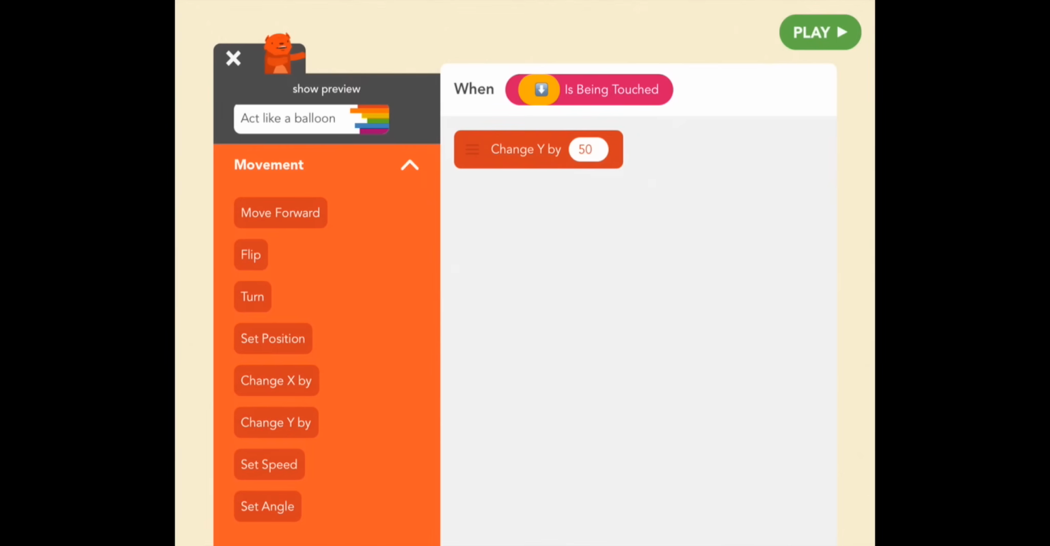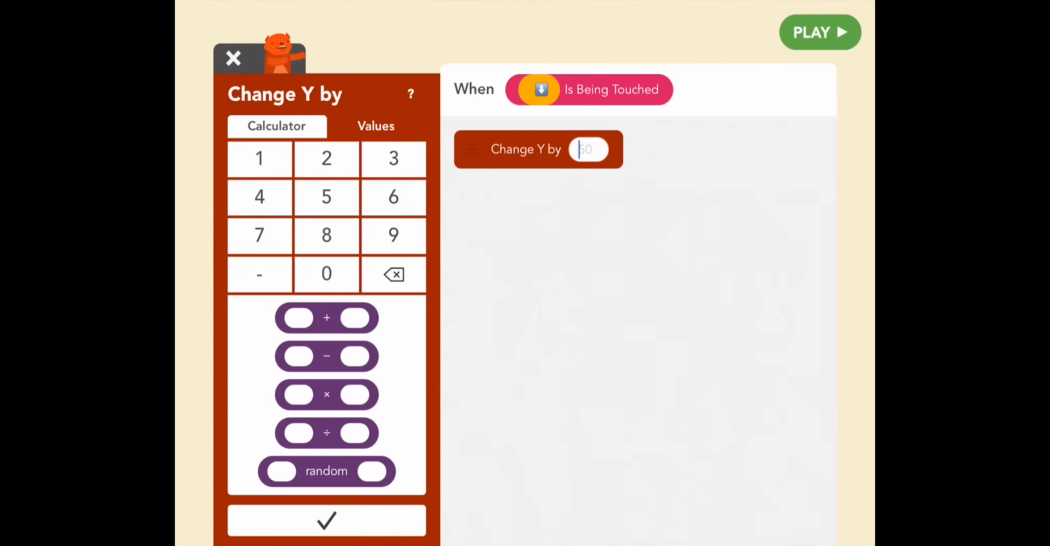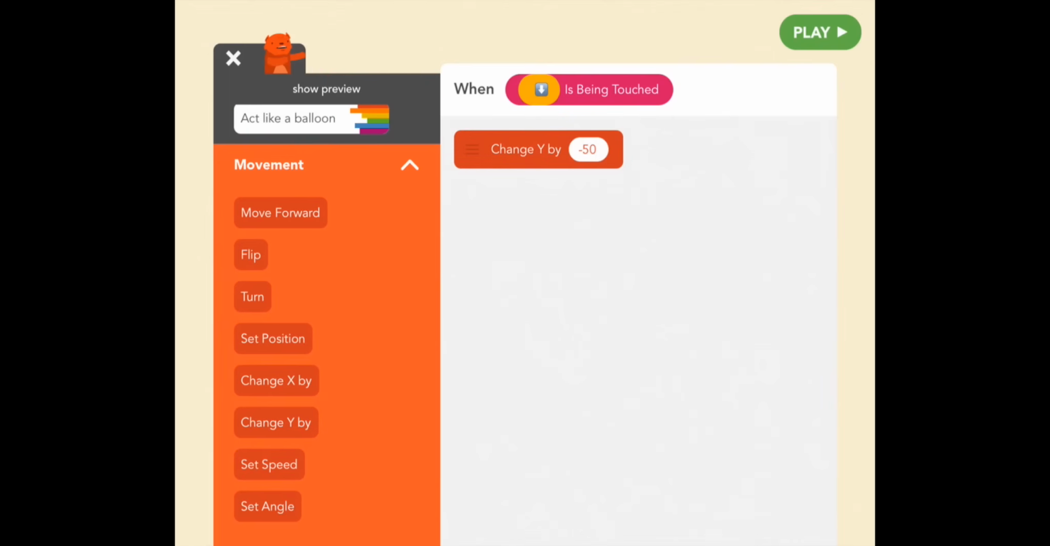So we know that with up, when we change Y by 50, that moves him up, right? And if down is the opposite of up, then how do we get him to move down by 50? You got it, negative 50. So go back to that little space and type in minus 50. And this means that we're subtracting from Y.